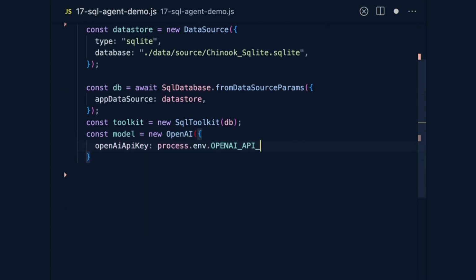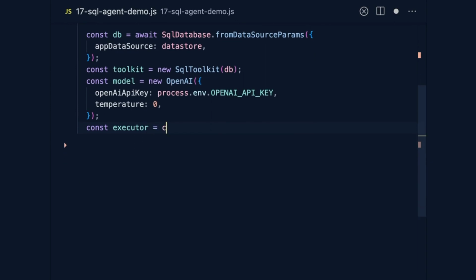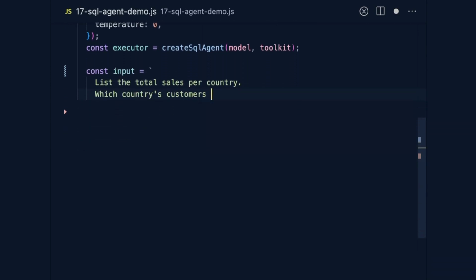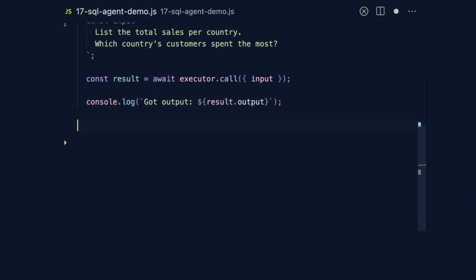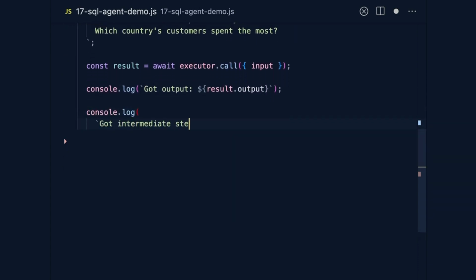We call the agent variable executor, since that will trigger the final call to go from user input to figuring out the SQL to run on the database. We create our input query, which will come from the user interface in a real app. We call the executor with the input and print the results. Lastly, we also print the steps the agent took to get to its answer, allowing us to see the decisions it made to get its answer.